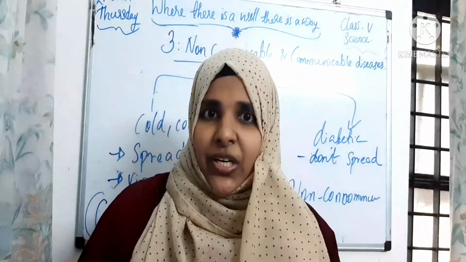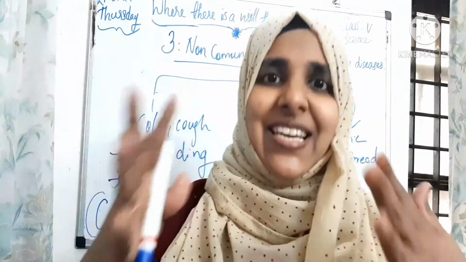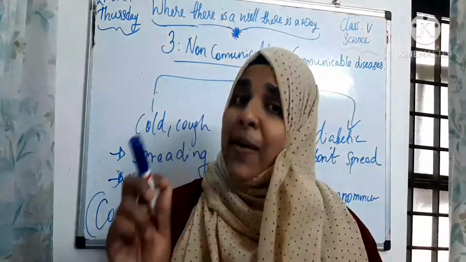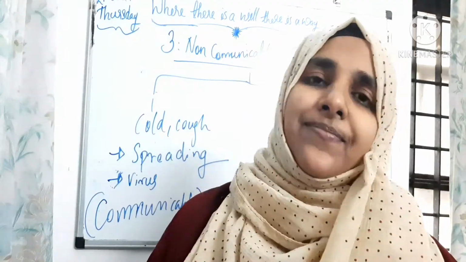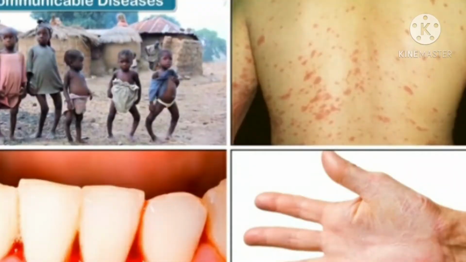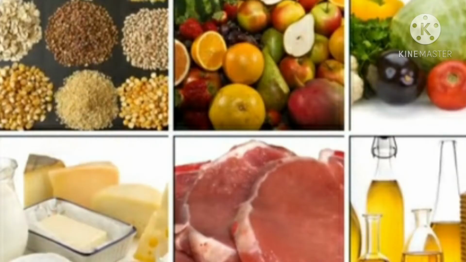And it is not spread from one person to another. Blindness is not spreading. And even kwashiorkor is due to lack of some nutrients in our body. All about nutrients we learned in our last chapter. There are also certain non-communicable diseases caused by deficiency of certain vitamins or minerals in the daily diet. That's why we have to include these types of food in our daily diet.